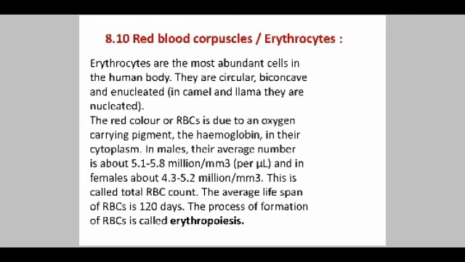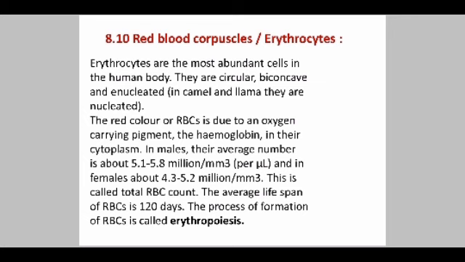It is covered with a membrane composed of lipids and proteins, but the RBC lacks a nucleus, and it contains hemoglobin, an iron rich protein that binds oxygen molecules.